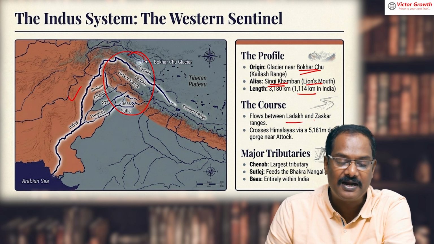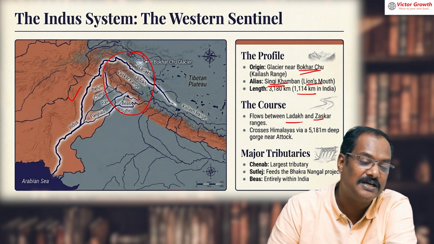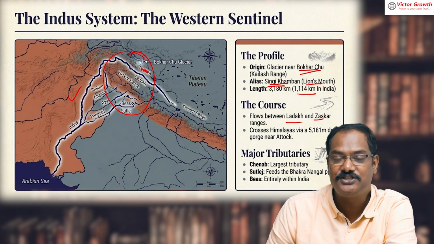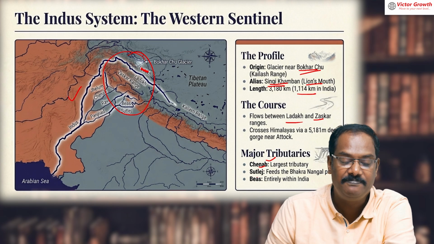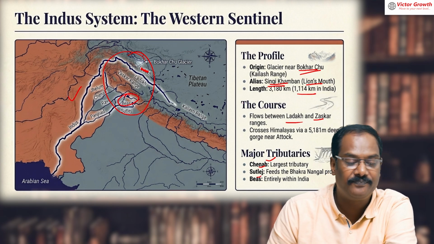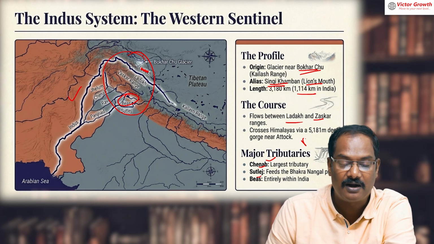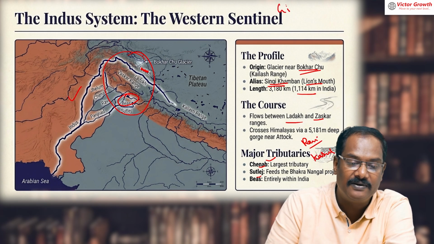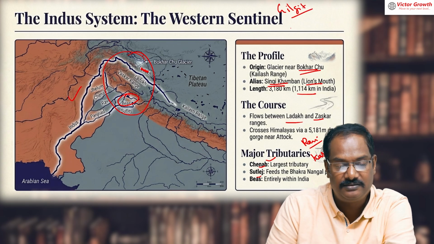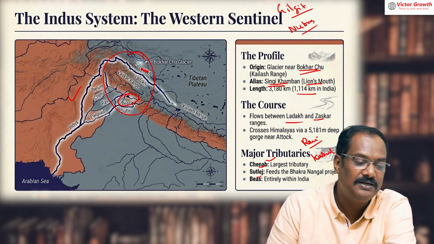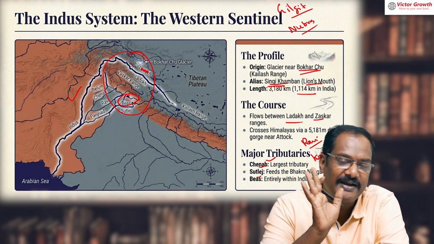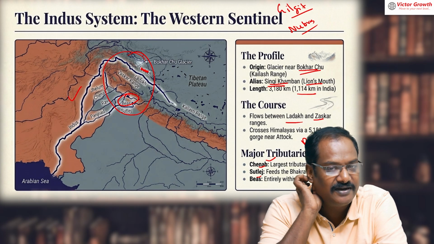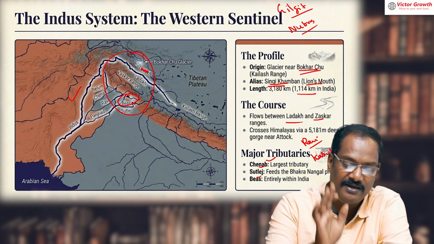It flows between Ladakh and Zanskar, very important. The major tributaries are Chenab, Sutlej, Beas, which is completely in India, and Ravi. Please write down Ravi. Then Kabul, Gilgit, please write down Gilgit, and Nubra. All these are tributaries. Tributary-based questions I have seen coming every time. Don't forget, these are taken from the 11th standard NCERT drainage system chapter. Please read that completely, line by line.